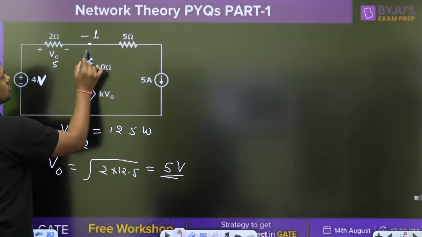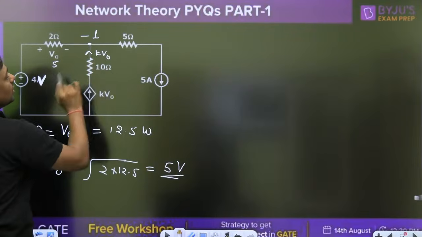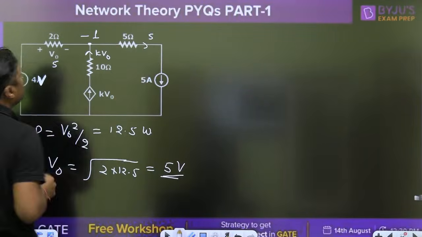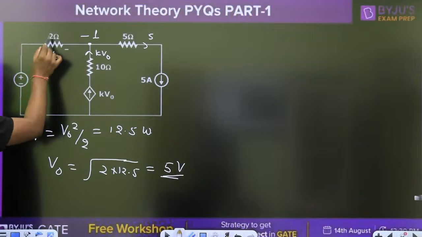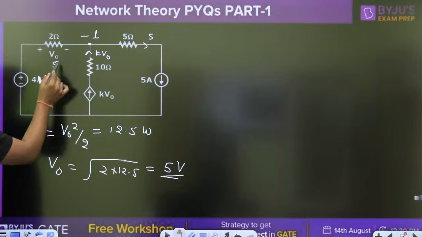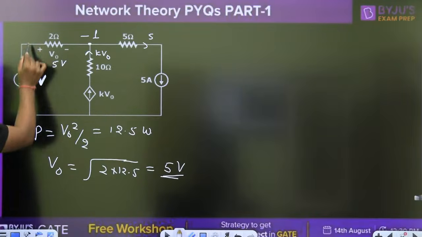kV0, this is the current source. So what is the current here? kV0. What is the outgoing current? 5 ampere. And what is the current here? 5 by 2, since we already have 5. So what is the current? 2.5.